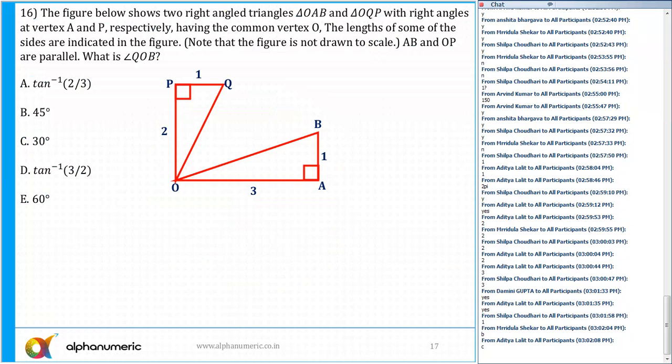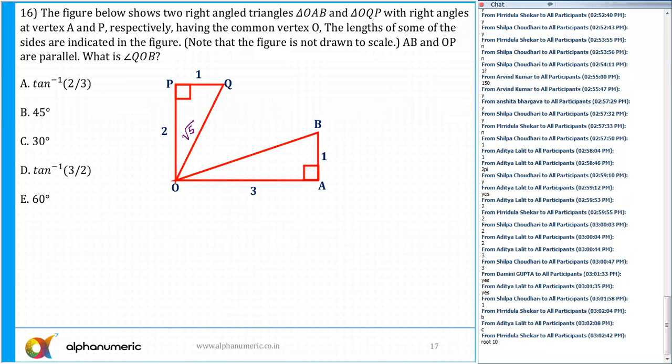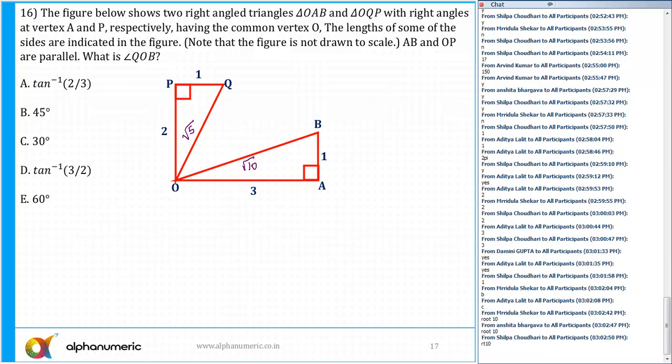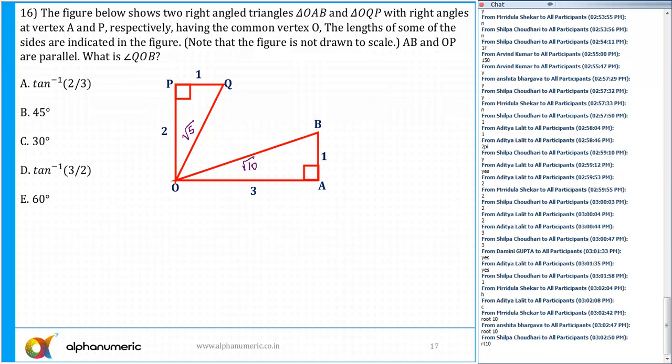We can say that the length of OQ is equal to root 5. And the length of OB is also equal to how much? If I say the length of OB, that comes out to be root 10. Yes. And then we need to find out here. Let's say this angle is equal to theta. So we need to find out the measurement of tan theta, isn't it? This is what we need to identify. What is the tan of theta?